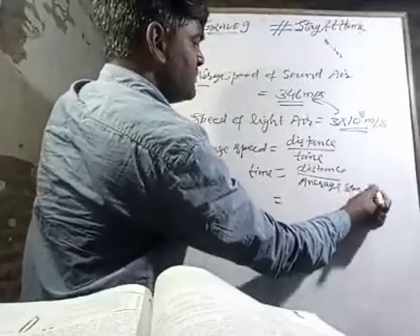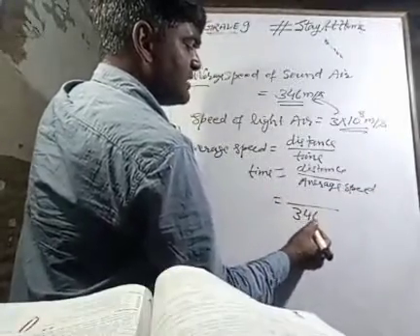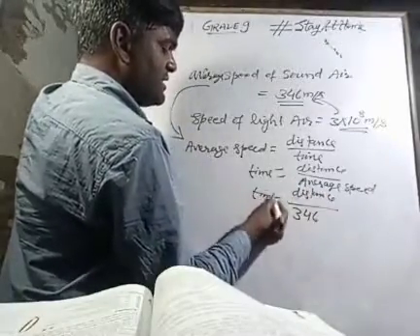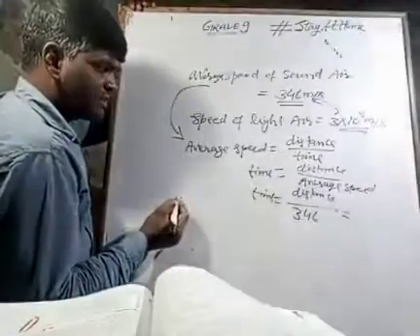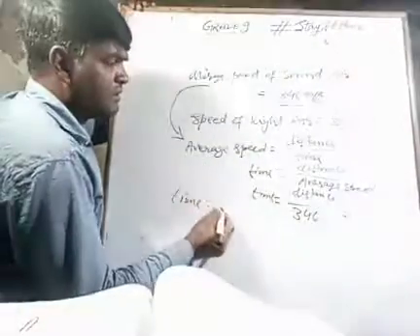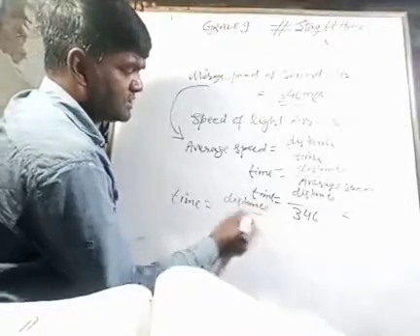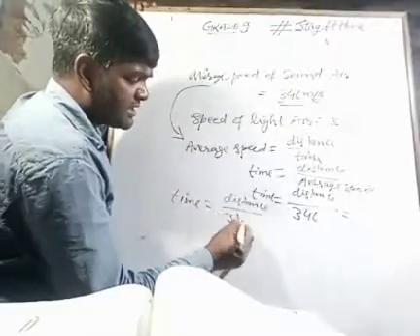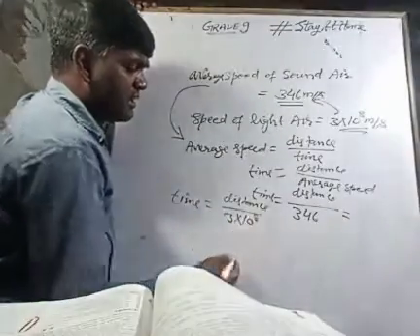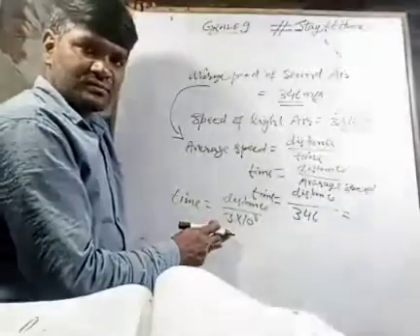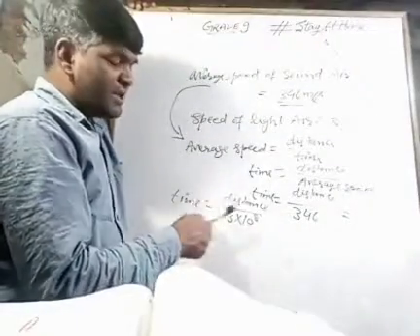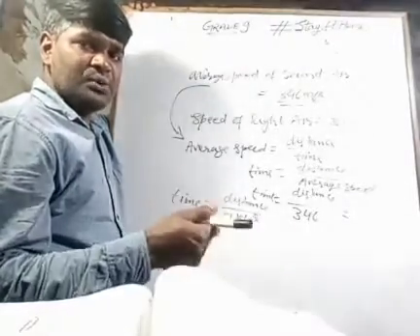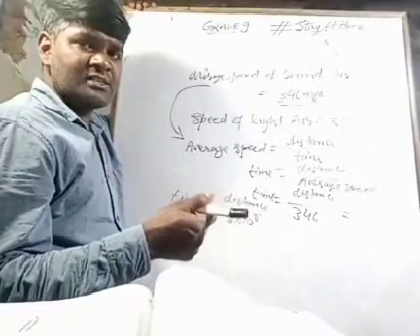So my dear student, when we talk about sound and we are dividing distance by 346, one can measure the time. Similarly for lightning, time will be equal to distance divided by speed, because the distance is the same; both phenomena are taking place at the same distance, but here the denominator is becoming much larger. When something is divided by a larger and larger quantity, its magnitude keeps becoming smaller and smaller.